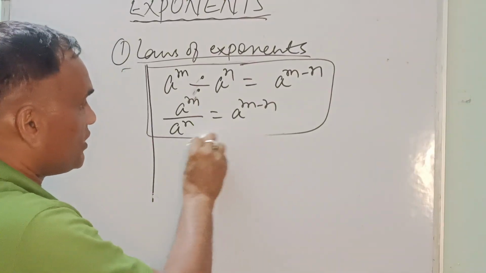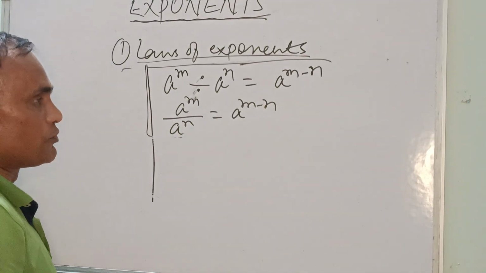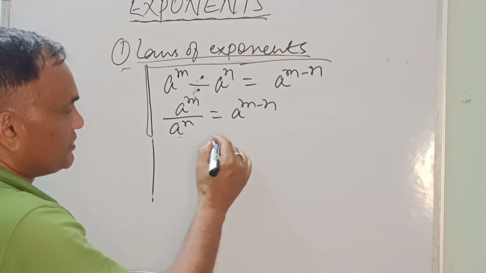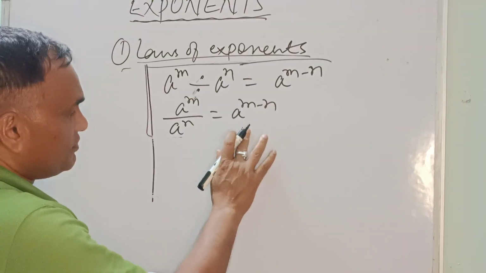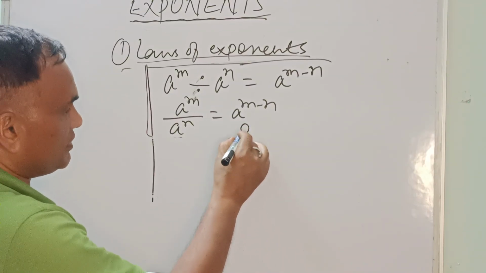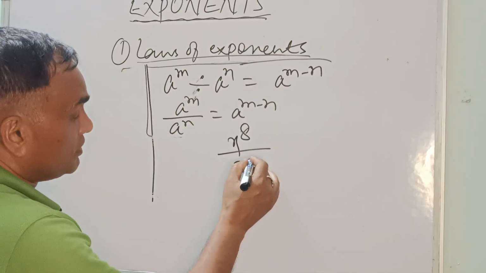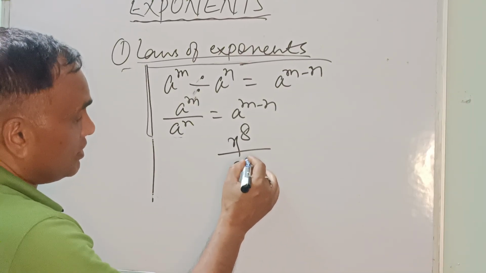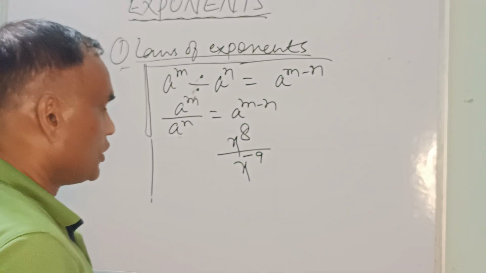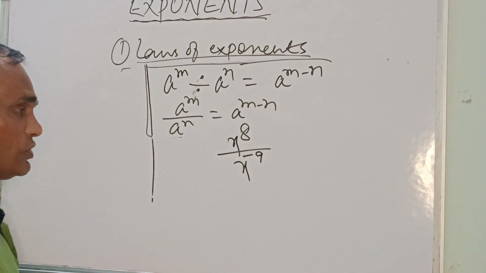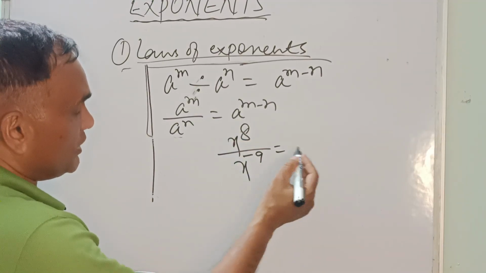Now you give me what type of question should I take? Suppose the question is x to the power 8, and what is the other number? What do you want to take? Minus 9. Okay, you take the minus 9. There is no issue. So now x to the power 8 and x to the power minus 9. We are going to solve this.